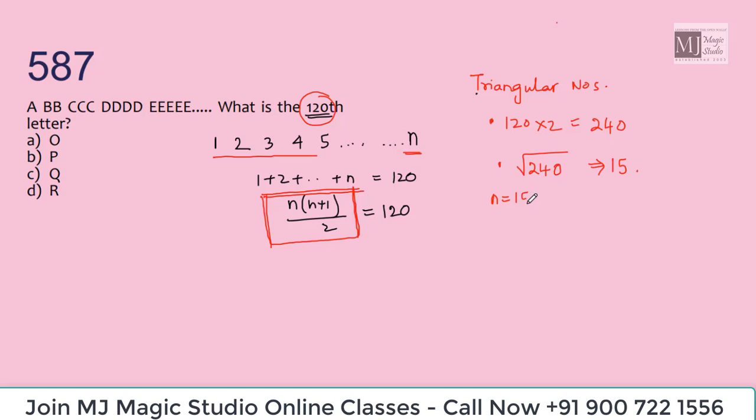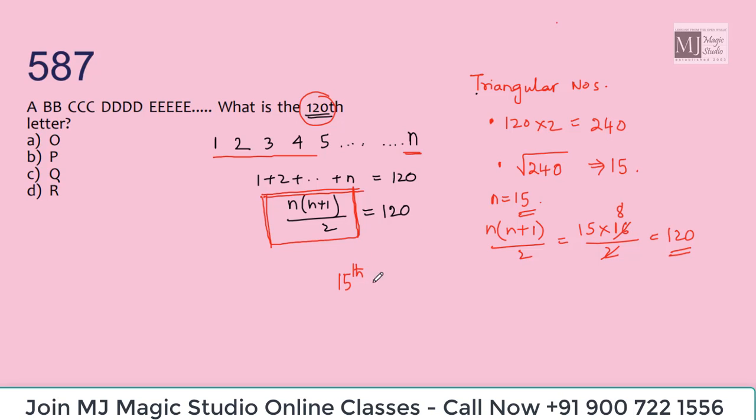Now put n equals 15 in the formula to find the summation. This is 15 into 16 by 2. That gives me 120. Bingo. That means the last letter of the 15th alphabet in this series would be the 120th member of the series.